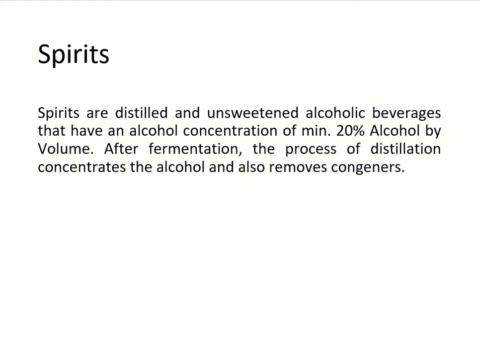So spirits are the distilled and unsweetened alcoholic beverages which contain an alcohol concentration of 20% alcohol by volume, the minimum alcohol percentage. And after fermentation, the process of distillation concentrates the alcohol, and it also removes additional additives such as congeners or flavors.